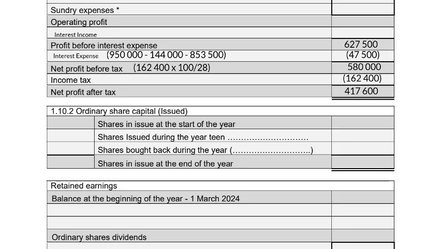Interest income. We have a fixed deposit at Nedbank that yields 4.5%. Our fixed deposit from information 1 is 340,000 rand at 4.5% for the whole year, gives you interest income of 15,300. Again, the operating profit we work backwards to calculate. So we're going to take the 627,500, which is our profit before interest expense, and we are going to minus the 15,300.